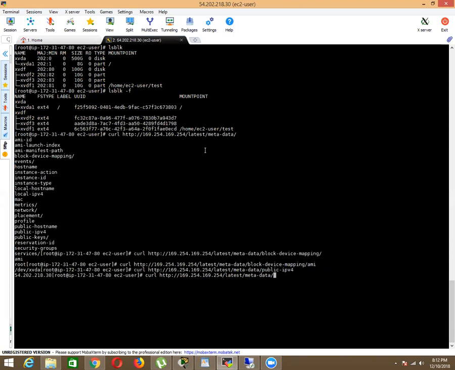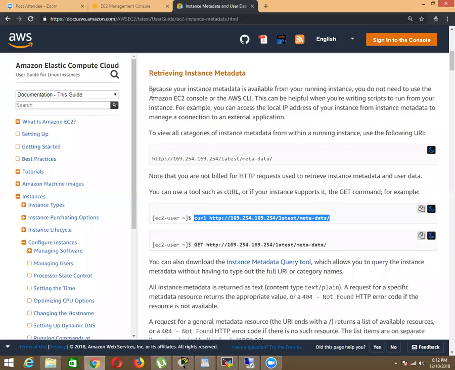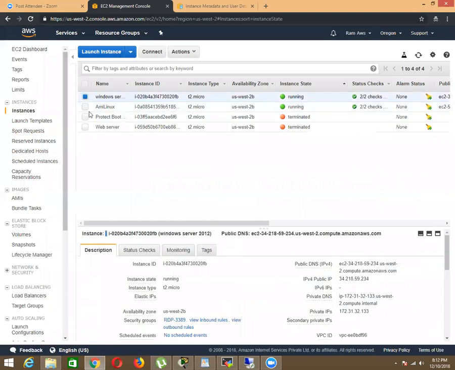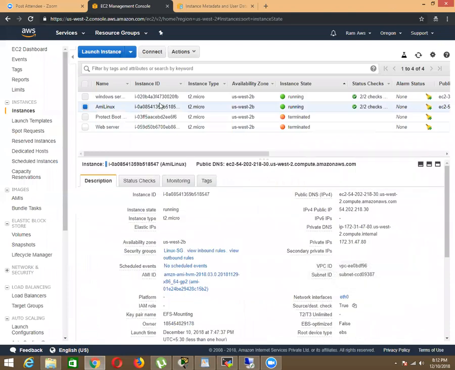When you type security groups, it shows which security group it belongs to. So it will show you complete AWS information inside your instance itself, rather than going to your instance and looking at the description tab and collecting all the information from there.